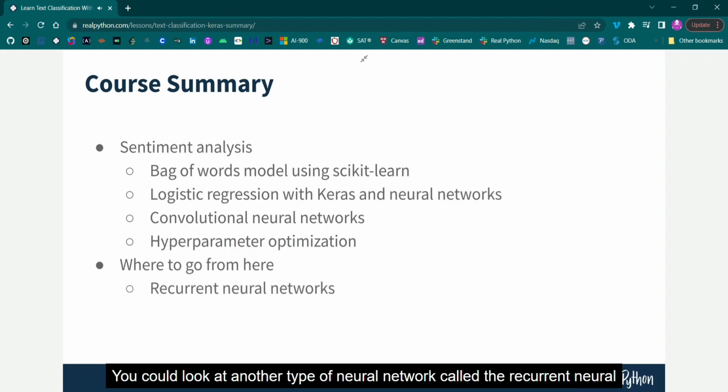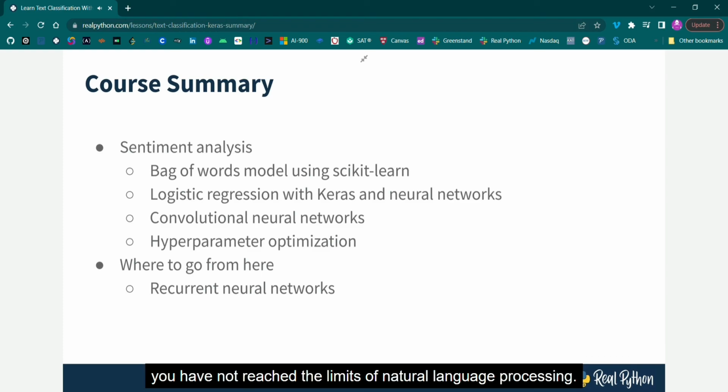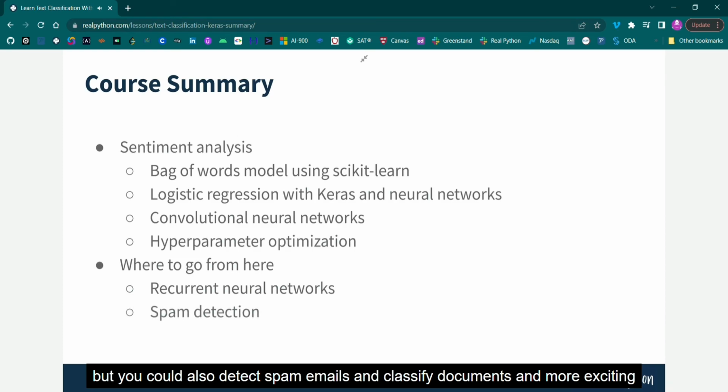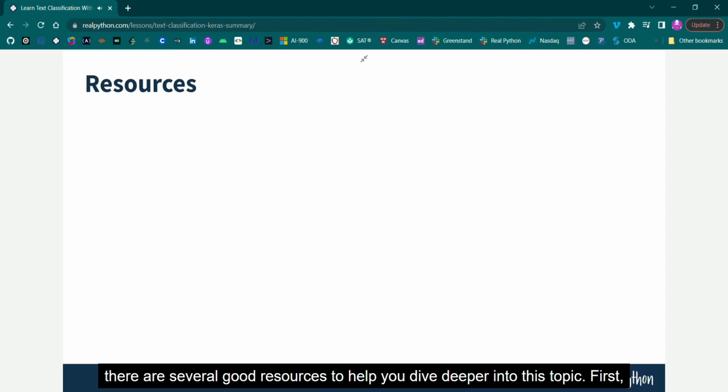You could look at another type of neural network called the recurrent neural network. Take a look at the long short-term memory or gated recurrent unit if you are interested. Also, you have not reached the limits of natural language processing. The most popular application is sentiment analysis, but you could also detect spam emails and classify documents and more exciting tasks. If you are interested, there are several good resources to help you dive deeper into this topic.